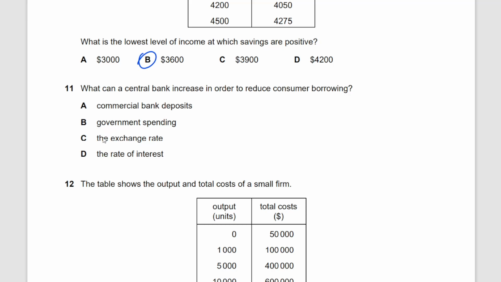The exchange rate. If the exchange rate increases, then the consumers might be borrowing more, spending more on inputs, right? Would the consumer reduce their borrowing if the exchange rate rises?